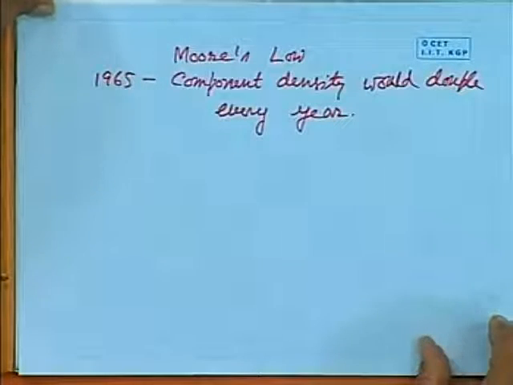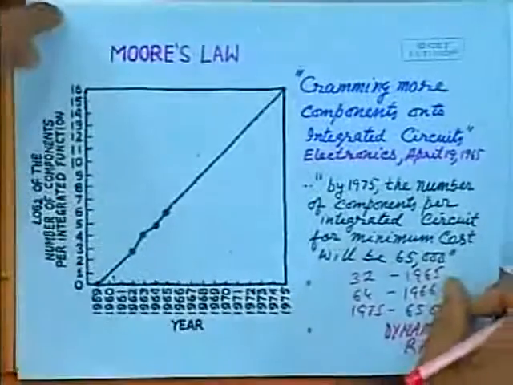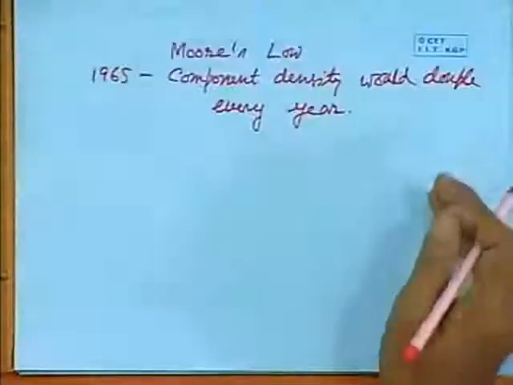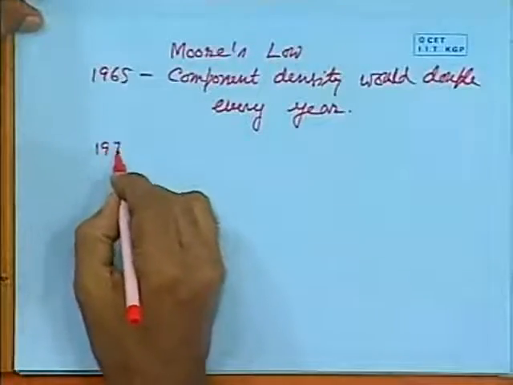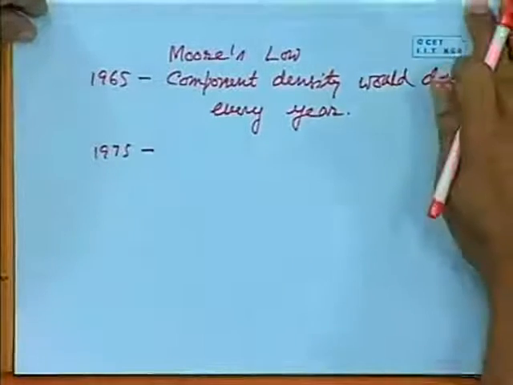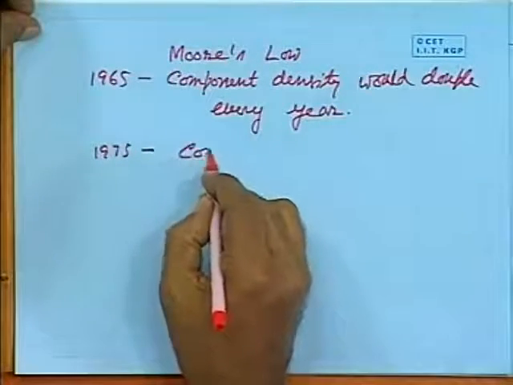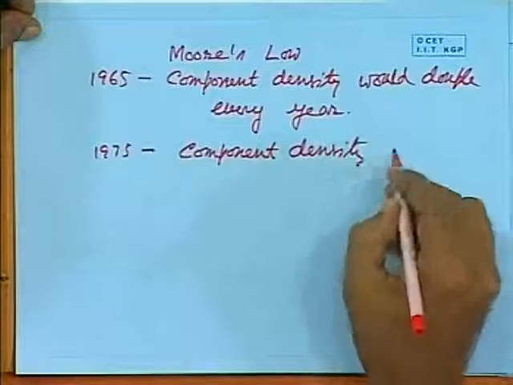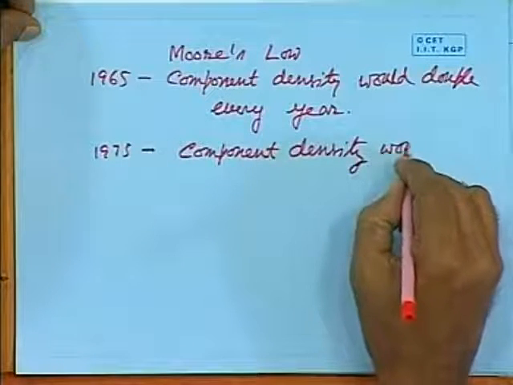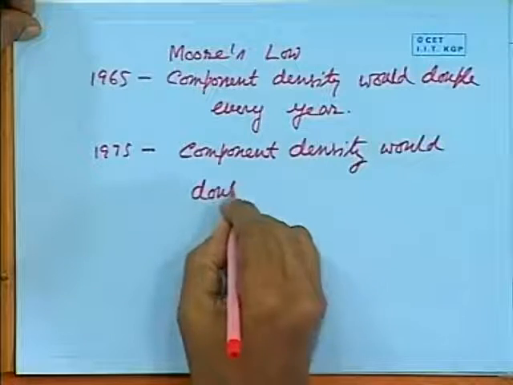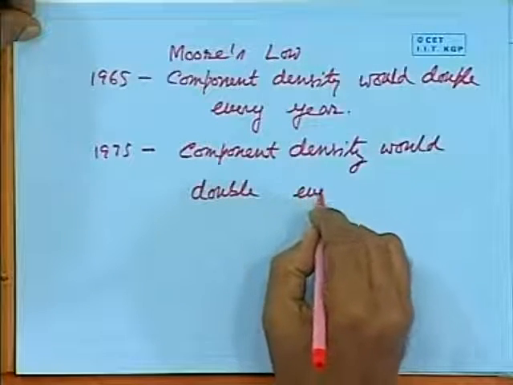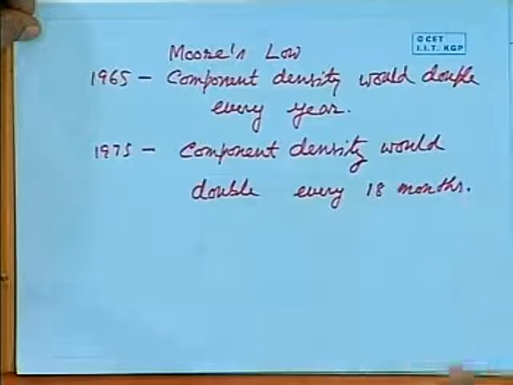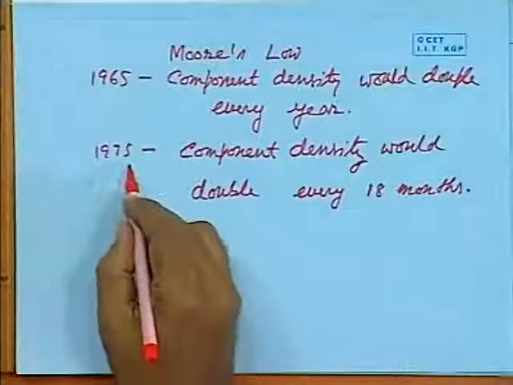Then in 1975, whenever he revisited his theory, he found that it is necessary to modify. So in 1975 he modified his prediction and he said that component density, that is the number of transistors per IC, would double not every year but every 18 months. Now that was in 1975.